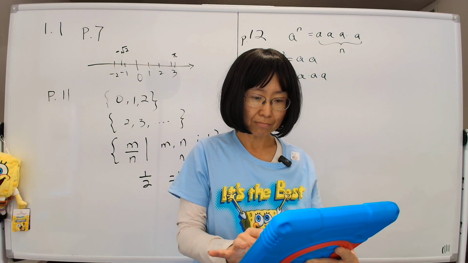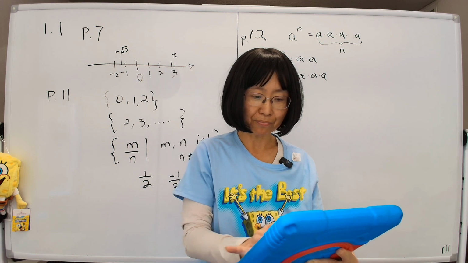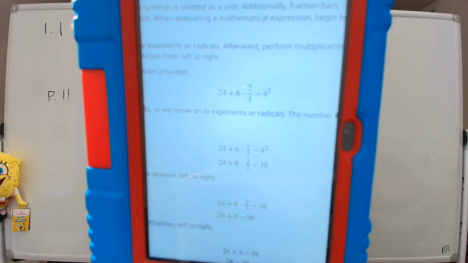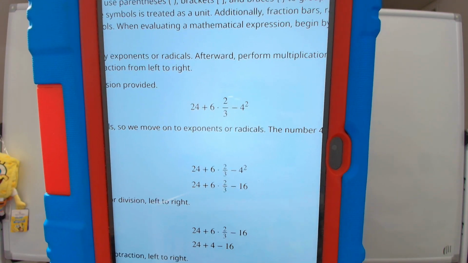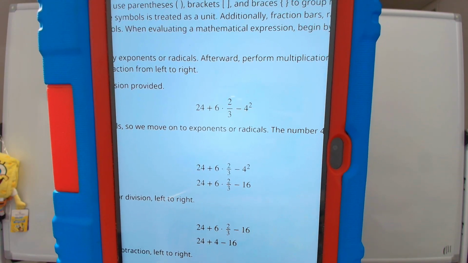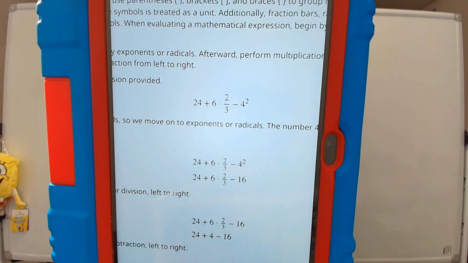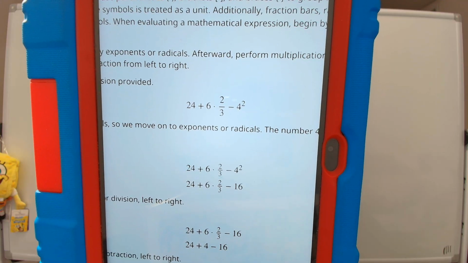Now let's do this problem right here. Now we have, for example, 24 plus 6 times 2 thirds, etc. So what is that? If you do the math in your head, we have 24. The second, 6 times 2 over 3 is 12, divided by 3 is 4.